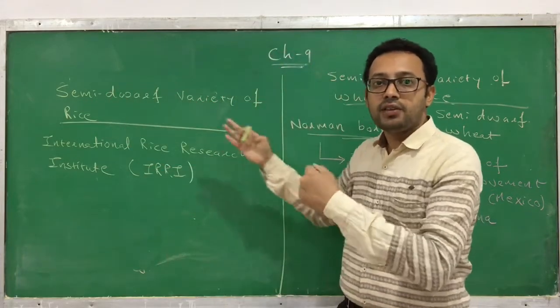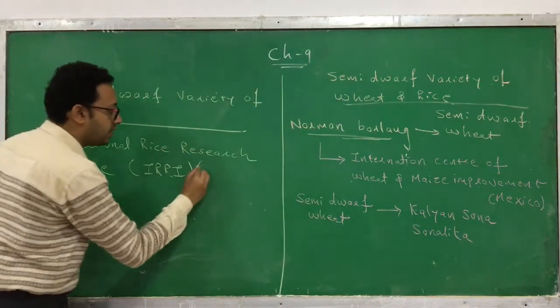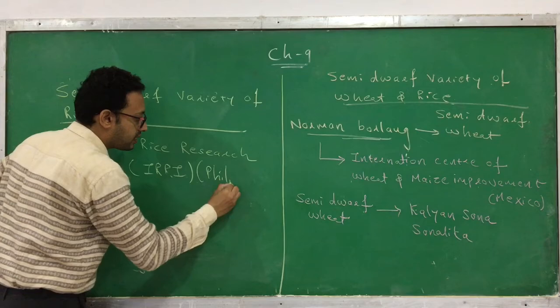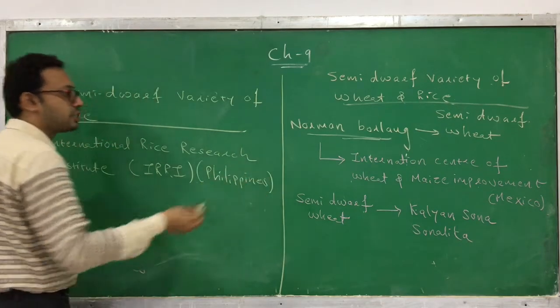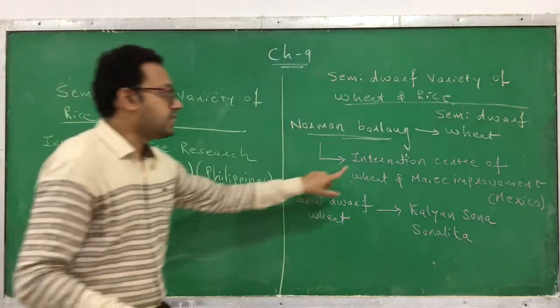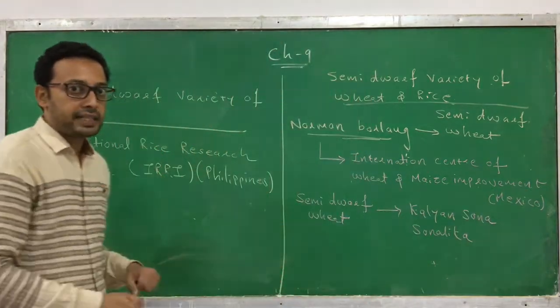Similarly to wheat, it was developed here. This IRRI, International Rice Research Institute, is present in the Philippines, whereas the International Center for Wheat and Maize Improvement is present in Mexico.